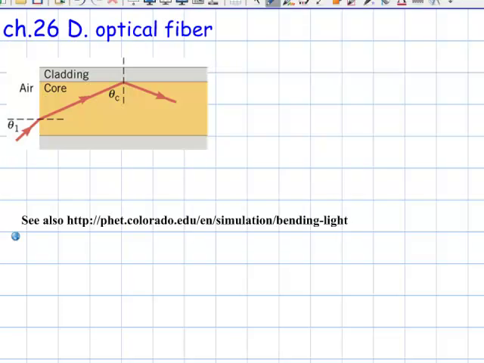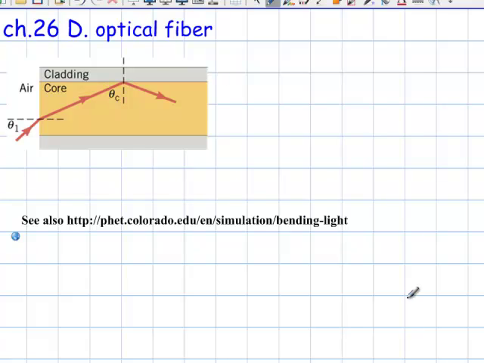This problem reads: the drawing shows an optical fiber that consists of a core made of flint glass, which has an index of refraction of 1.667, surrounded by a cladding made of crown glass with an index of refraction of 1.523. A beam of light enters the fiber from air at an angle theta 1 with respect to the normal. What is theta 1 if the light strikes the core-cladding interface at the critical angle theta c?